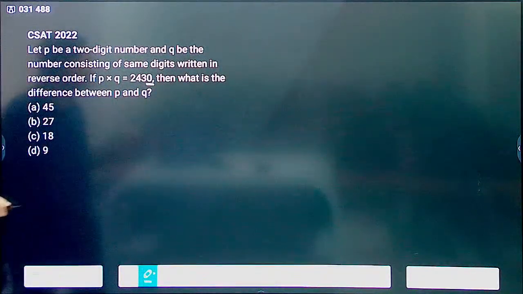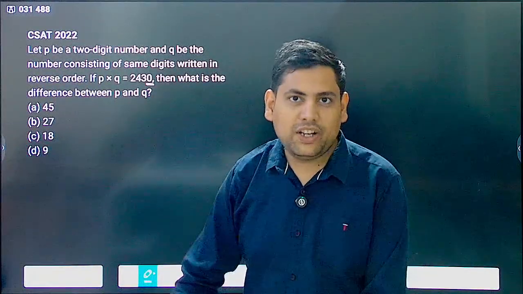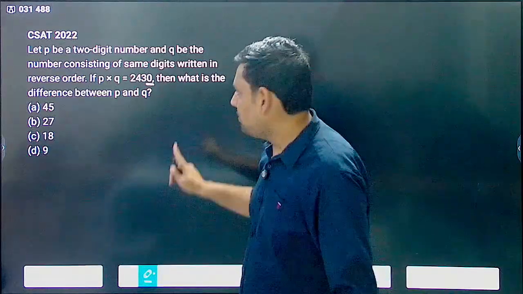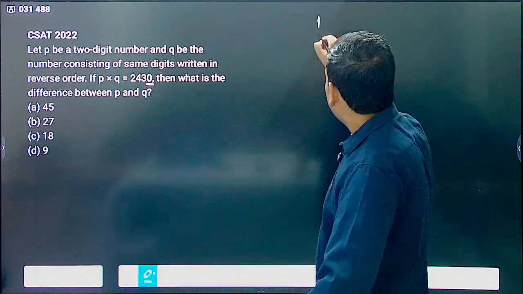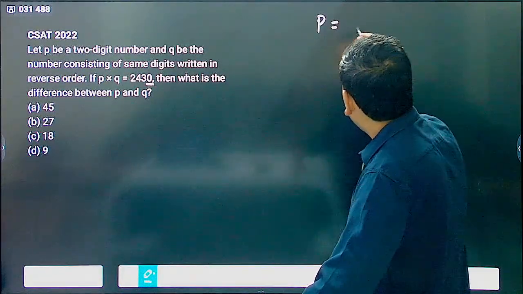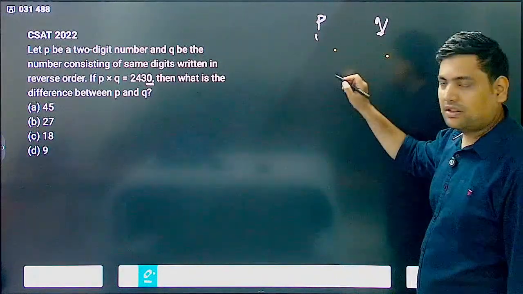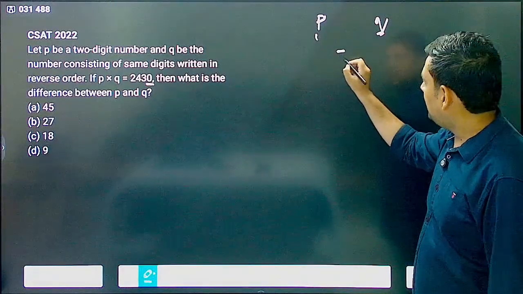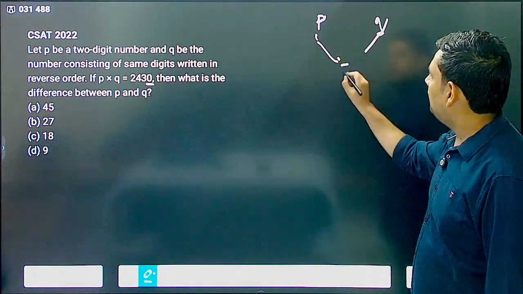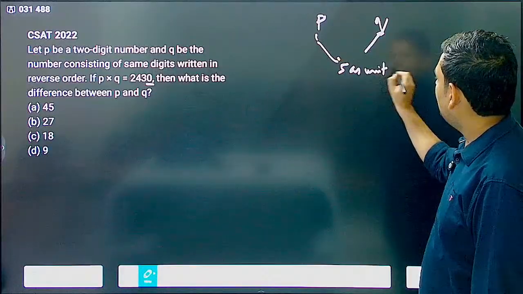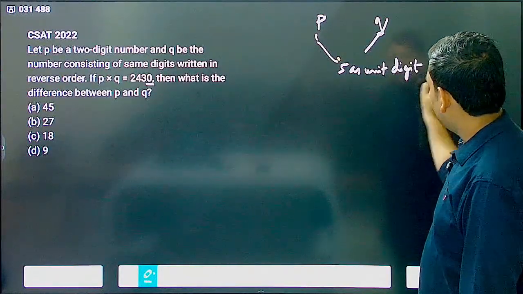Now first thing, you see a 0 here. How can you get a 0 at the end? How can you get a 10? That means if P is a number and Q is another number, one of them must have 5 as the unit digit. Can you feel this?